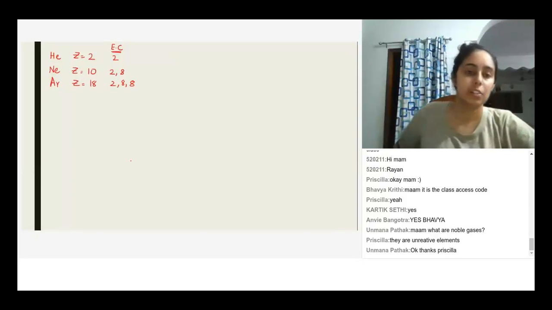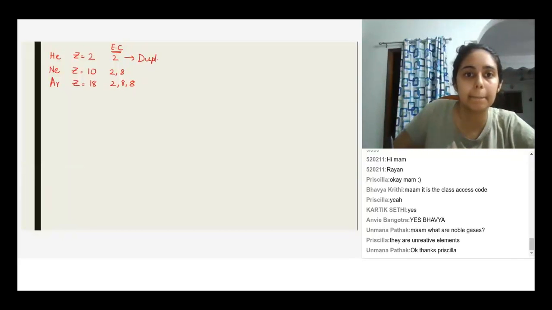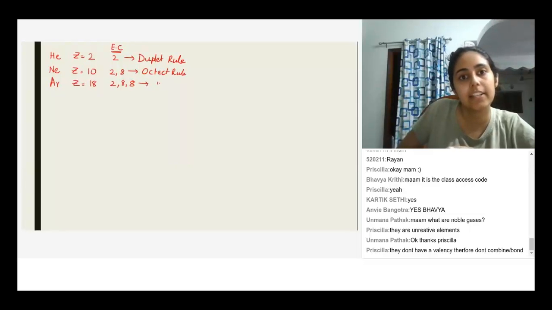Now if we notice, this is satisfying the duplet rule. This is satisfying the octet rule. And this is also satisfying the octet rule.